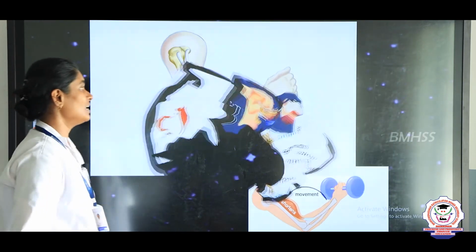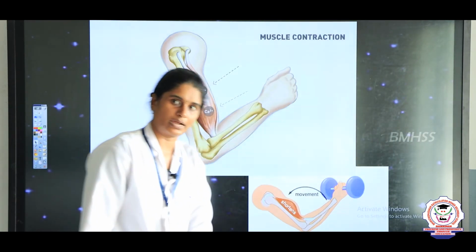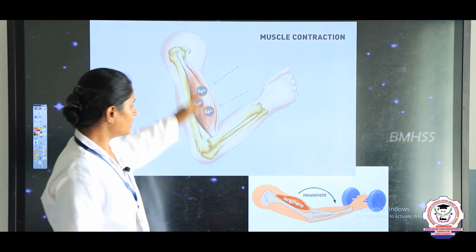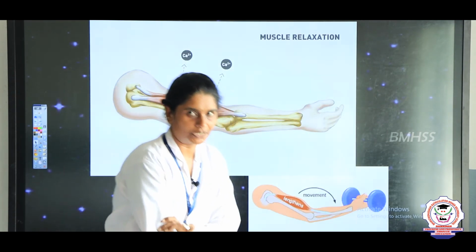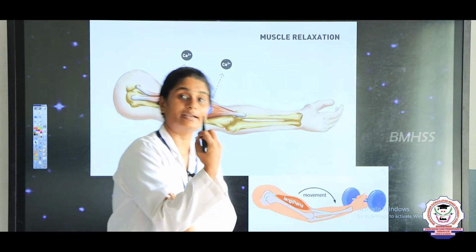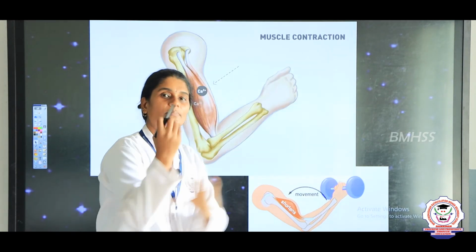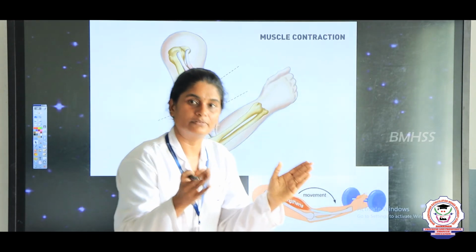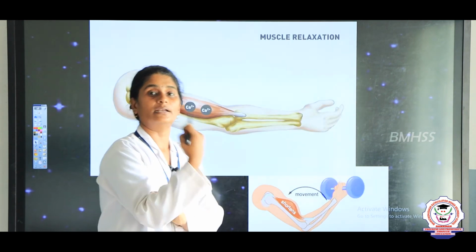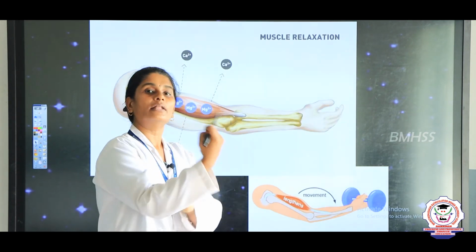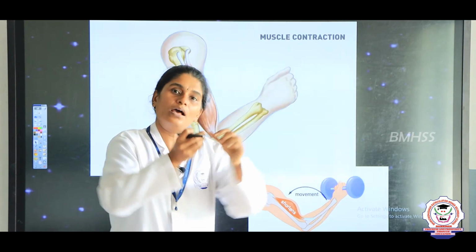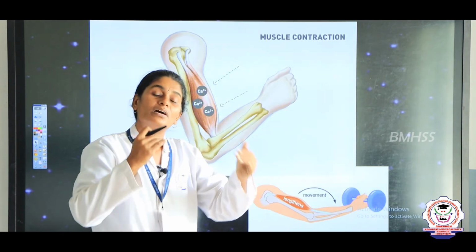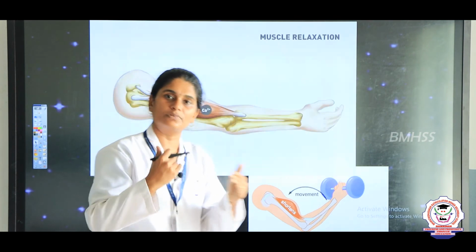So now let's see how the muscles work, right? The muscles help in relaxing and contraction. When the muscle contracts, the muscle shortens and thickens. That is, when our muscles contract, their length decreases and their thickness increases. The muscles work in pairs.